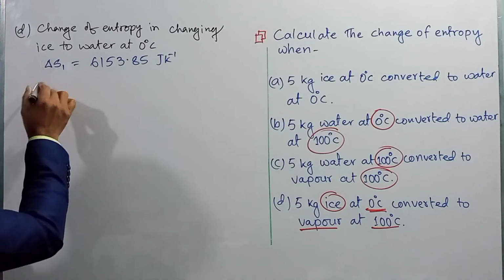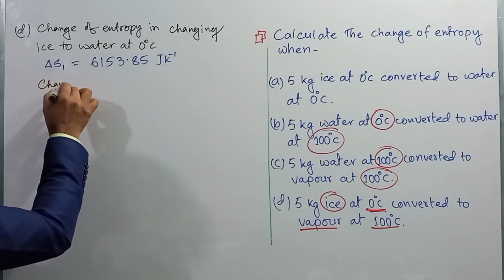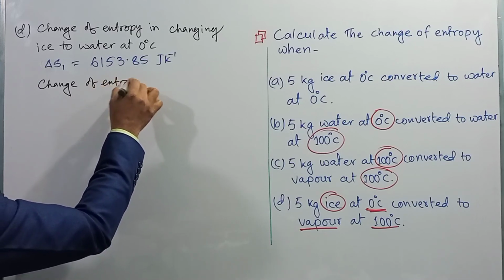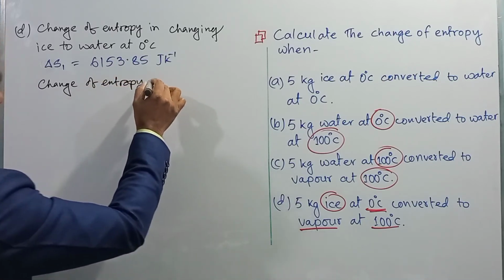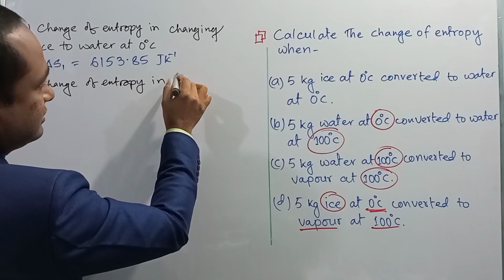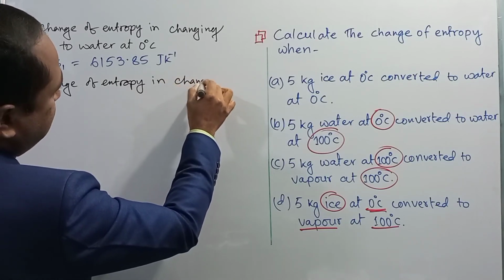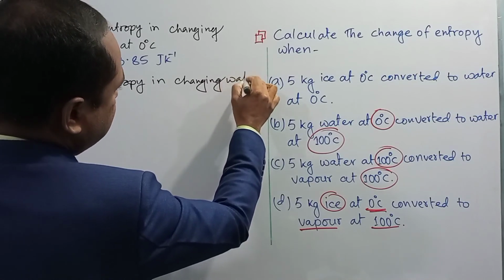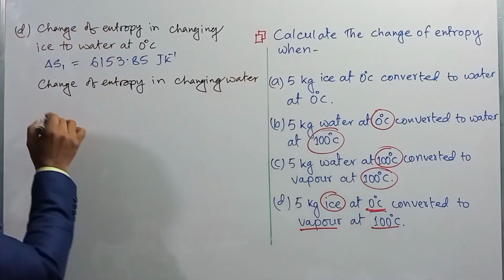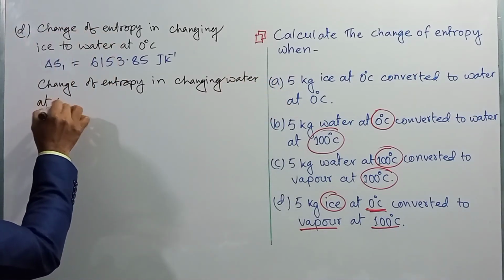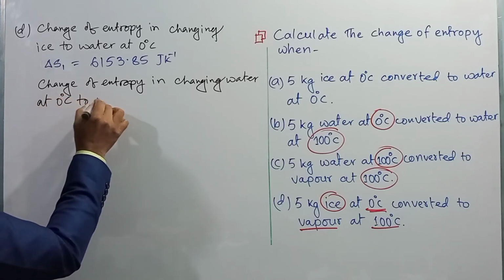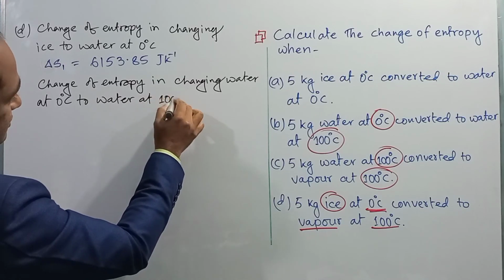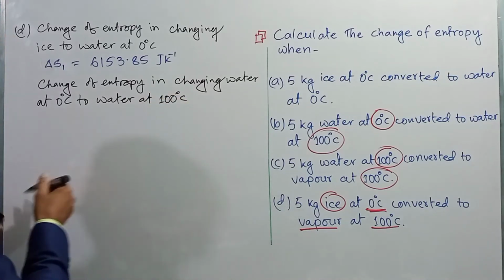Then the change of entropy in changing water at 0 degree Celsius to water at 100 degree Celsius, right?